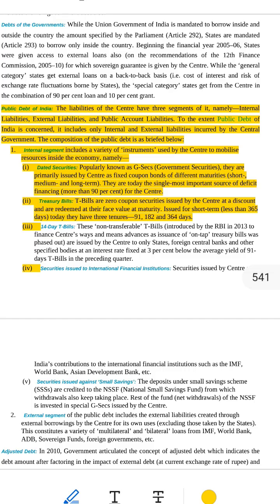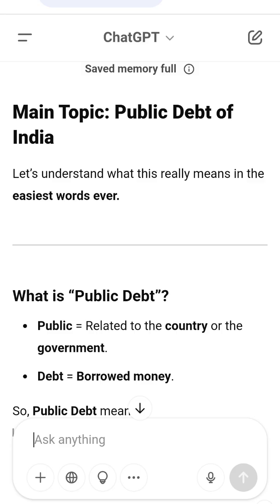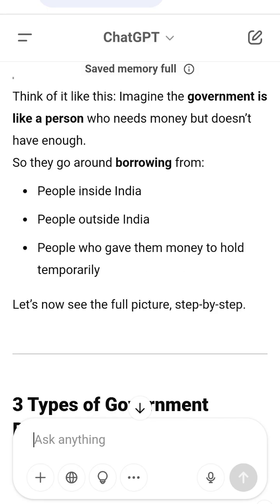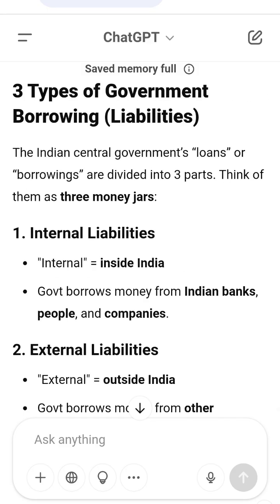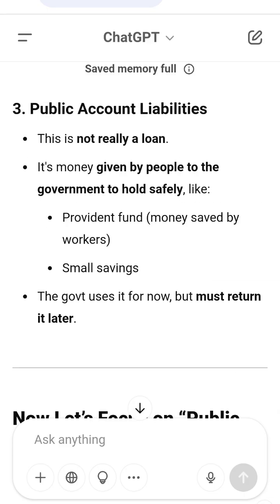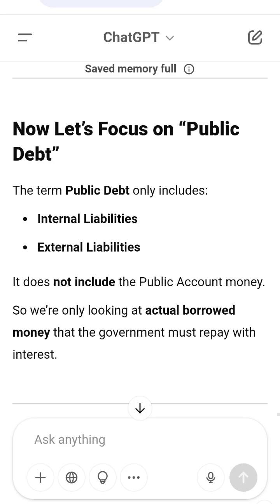Part 2, treasury bills, T-bills. Let's break this down simply. T-bills are a short-term way for the government to borrow money quickly. Zero coupon, no yearly interest. Issued at a discount, you pay less today. Redeemed at face value, you get full value back later. Example: you give the government Rs 950 today. After 91 days, they give you back Rs 1000. So you earn 50 without any interest payments during the time. This is used for very short-term needs. T-bill durations: 91 days, 182 days, 364 days.